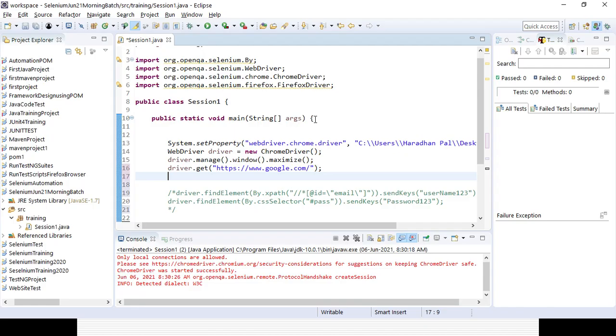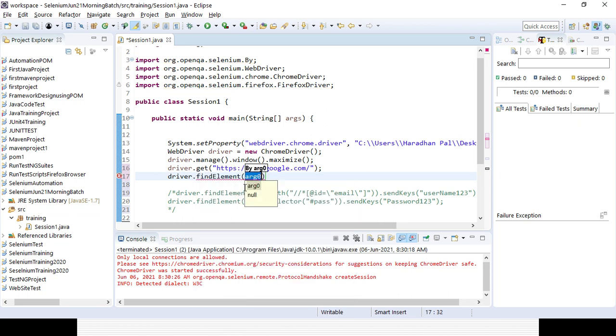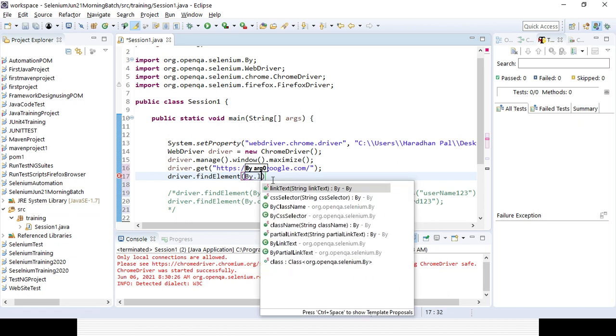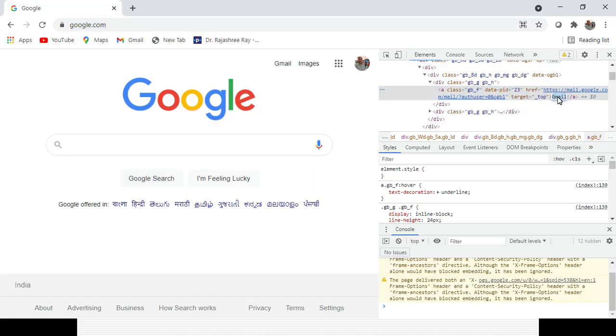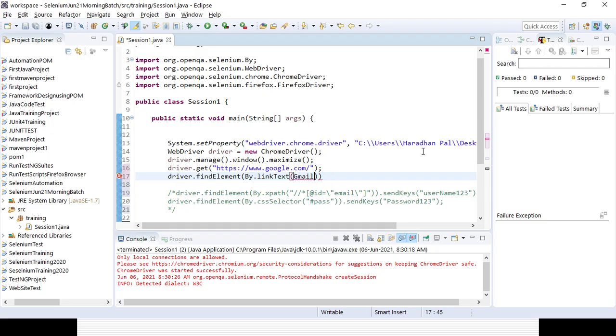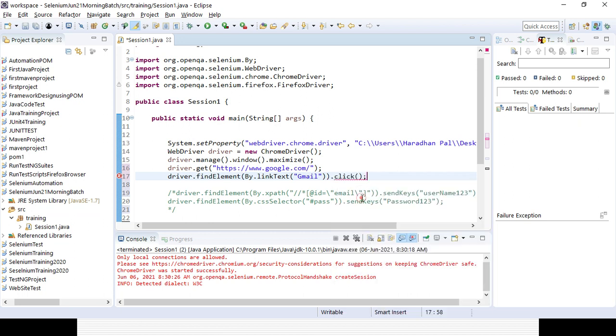Now here just give driver dot find element. So I will be identifying it by dot link text. You can see link text will be coming, and here you need to give the text of the link. This is the text you need to give for that link, right? And you need to end with the double quote because it is a string, and it is a link. So action will be dot click, right? In case it is an edit box, we can add some value, we can clear some value. In case it is a hyperlink, we can click on that option.